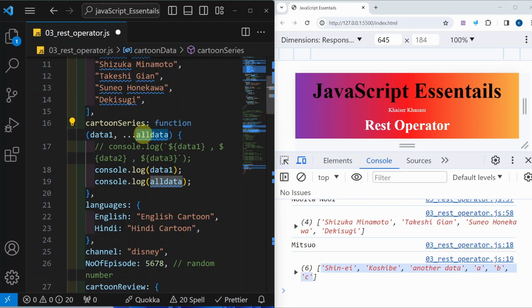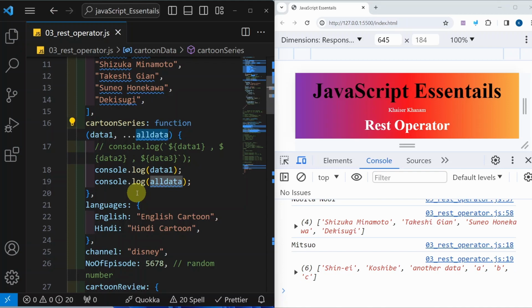REST operator will always be placed on left hand side of assignment operator. REST operator can only be placed at the end. And third point, only one REST operator can be used inside one function or inside one array where we want to extract the values. For separate array, you can create another REST operator, but only one REST operator for each.